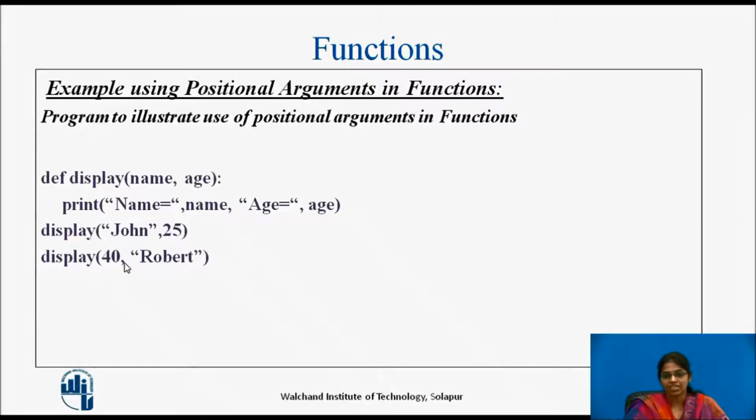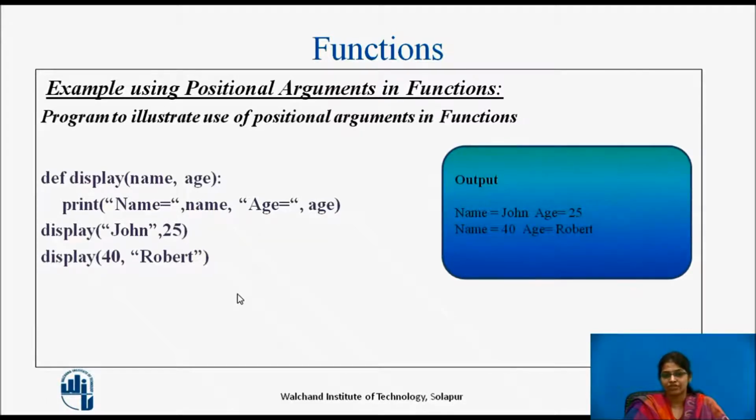Here 40 is passed as the first argument and "robot", which is a string, is passed as the second argument. So based on the position, 40 will be assigned to name and robot will be assigned to age. Accordingly, the output of the program for the two function calls will be in this way.